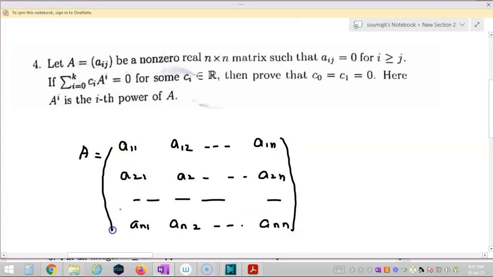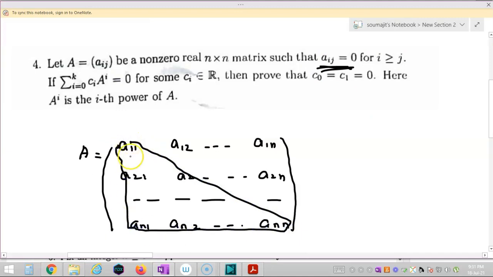So what can you say about the matrix A? It is given that Aij is equal to 0 whenever the first index is greater than or equal to the second. So I can say all the terms below the principal diagonal, including the terms in the diagonal, are equal to 0. A11, where i and j are the same, is 0. A21, here i is 2 and j is 1, so this is 0.